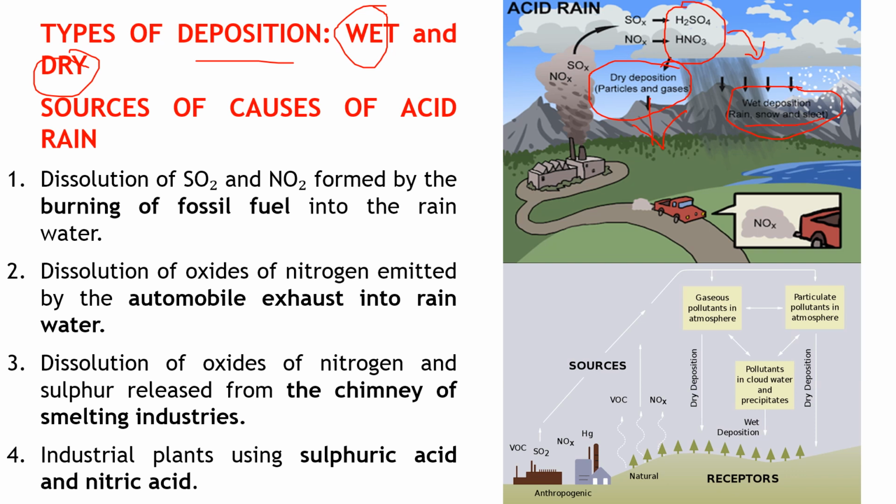Snow, rain or other sleet form. So that is called wet deposition. So these are the two types of deposition of acid rain that are possible. So what are the causes of this acid rain?